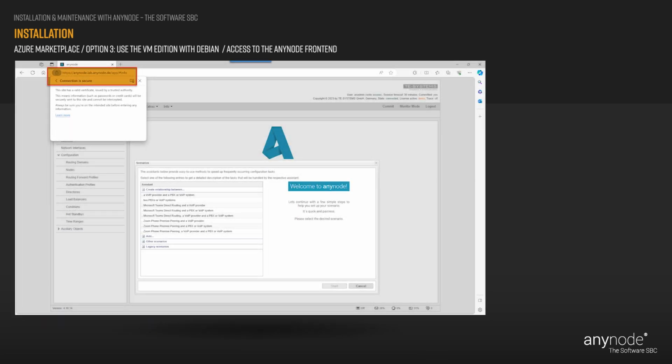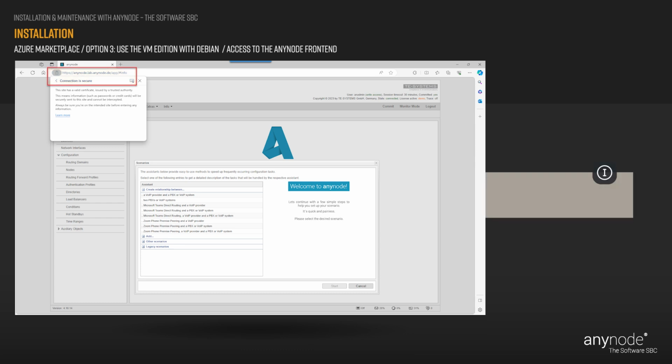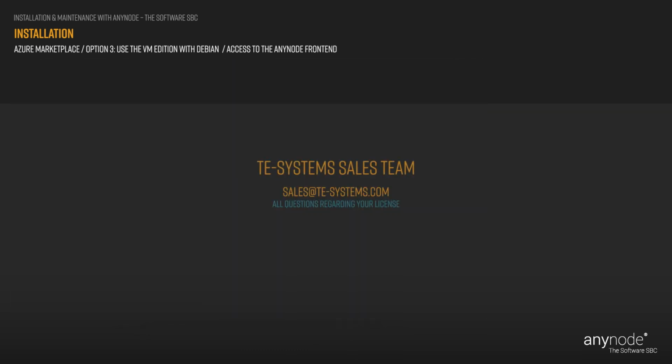Subsequently, check the secure connection to your AnyNode frontend. In our example, the new DNS name assigned is anynode.lab.anynode.de. Please note that you need to bring in and install your license for your AnyNode on Microsoft Azure. Our sales team will be happy to assist you.